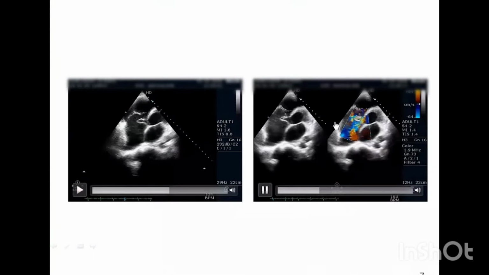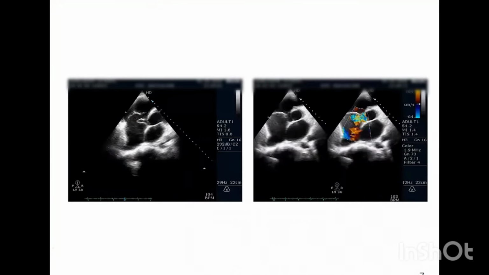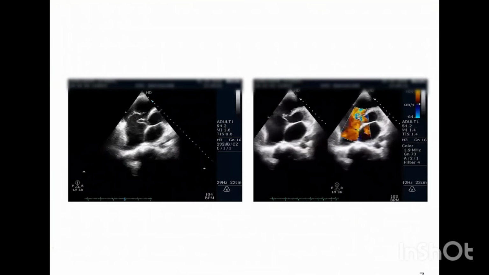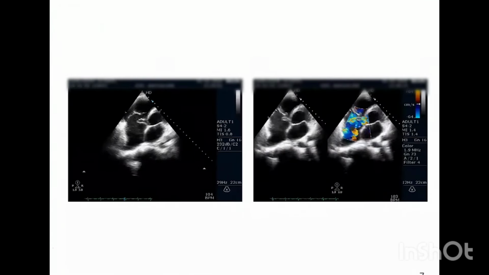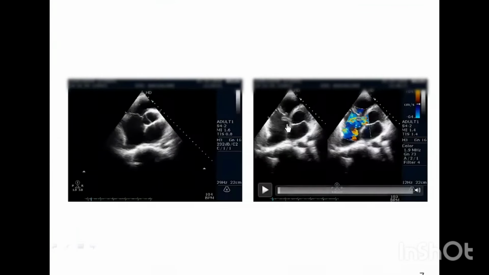This is the color interrogation. And here it is clearly demonstrated that the blood flow from here is going into RA. So this is basically a ruptured sinus of Valsalva aneurysm, which is draining into RA and which is leading to the pressure overload on the RA side. Here, if we just freeze here, we can clearly see this is the RSOV, which is rupturing into the RA. The windsock, yes.